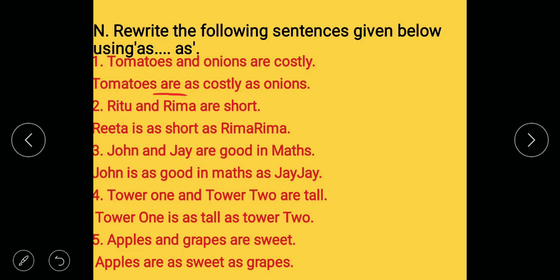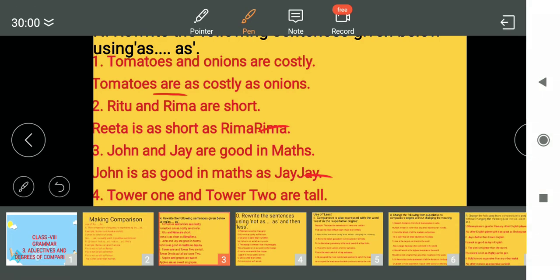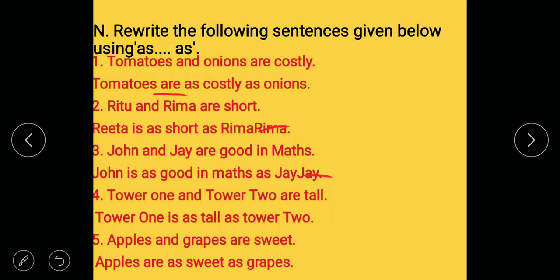Ritu and Rima are short. Ritu is as short as Rima. John and Jay are good in maths. John is as good in maths as Jay. Tower 1 and Tower 2 are tall. Tower 1 is as tall as Tower 2. Apples and grapes are sweet. Then what will come? Apples are as sweet as grapes. Understand?